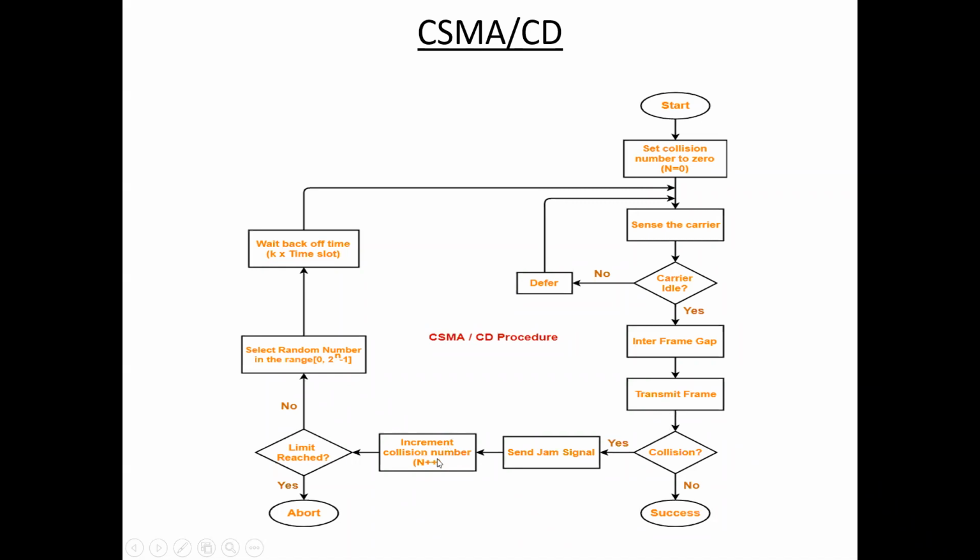So increment collision number. So n equal to 0, n plus plus, that is 1. Okay, if there is no collision after transmitting the frame, then transmission success.